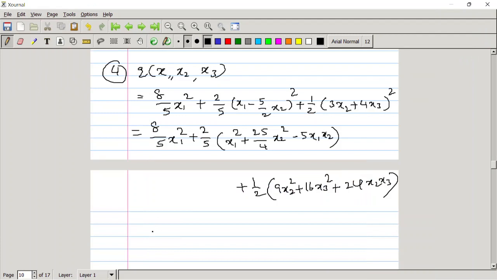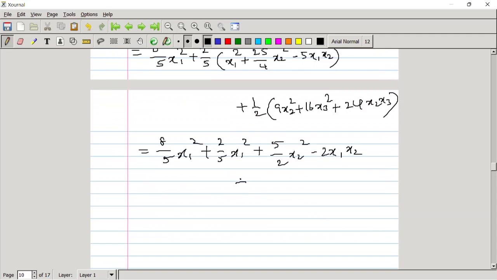So this is nothing but 8 by 5, or let me write directly. Let me write one more step that makes the calculation simpler. x1 square plus 2 by 5 x1 square plus 5 by 2 x2 square minus 2 x1 x2 plus 9 by 2 x2 square plus 8 x3 square plus 12 x2 x3.